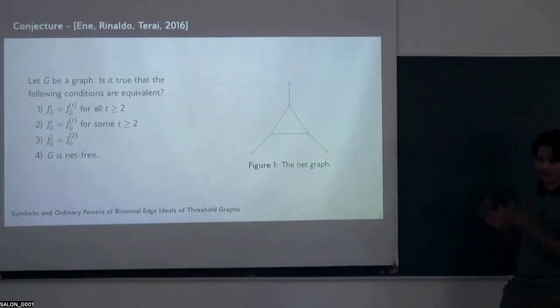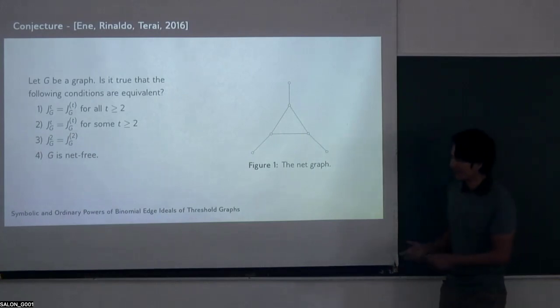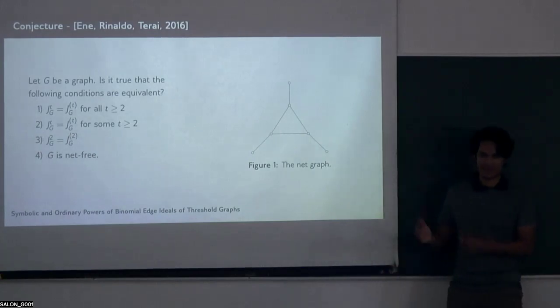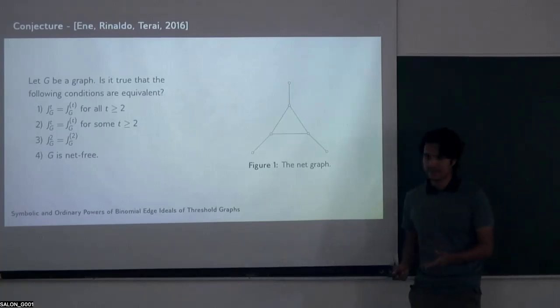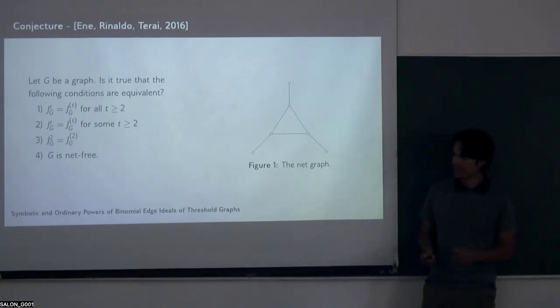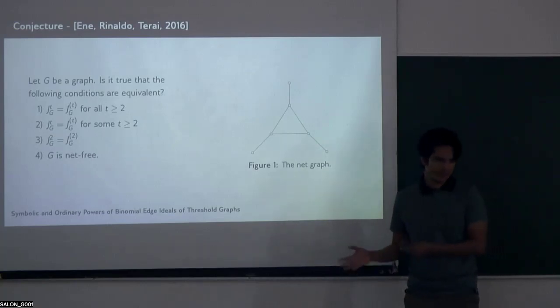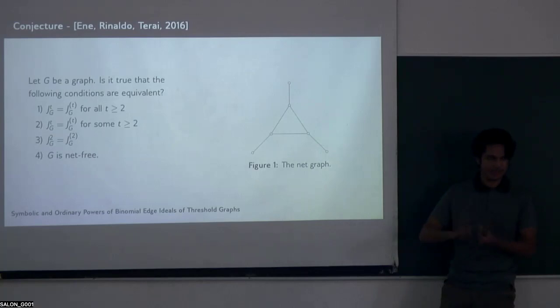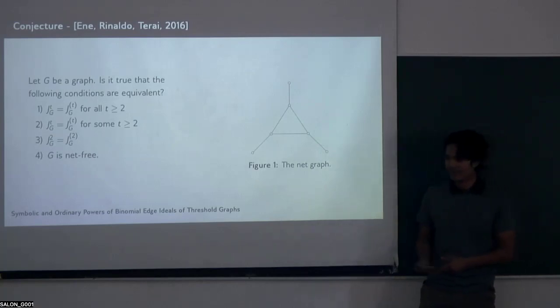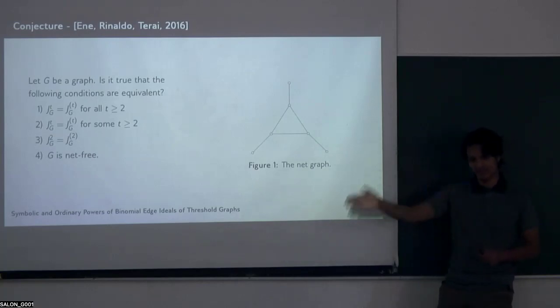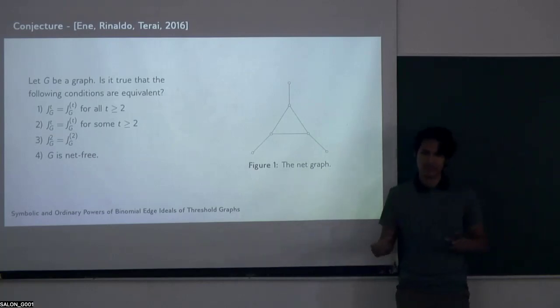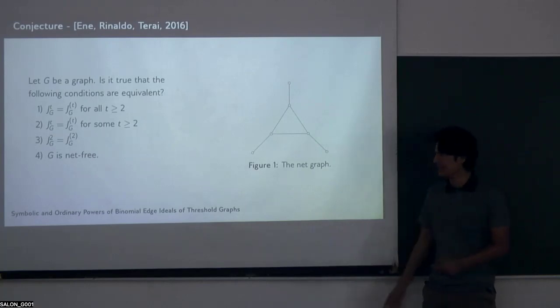Recall that if you have a polynomial ring over a field K and a monomial ideal in there, this ideal will have a K-basis. That K-basis is all the monomials that are contained in the ideal. So something that we can do to prove a containment is to show that all the monomials contained in that ideal are in another ideal. That is, to show that the K-basis is contained in another ideal.